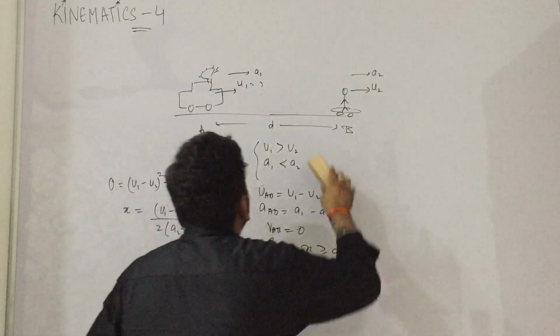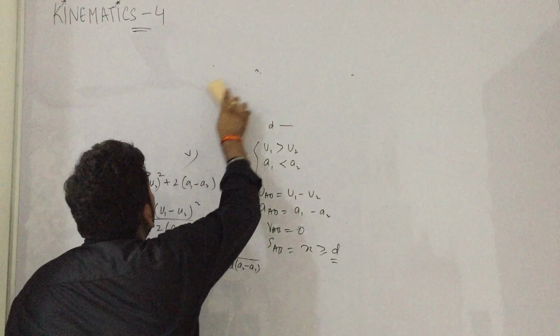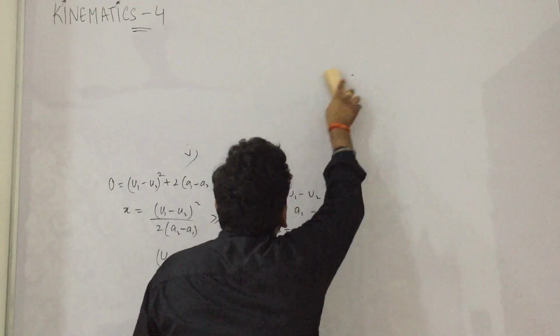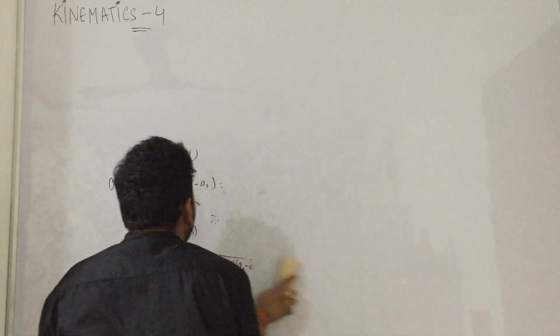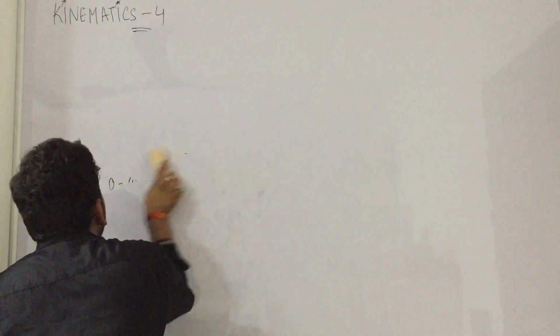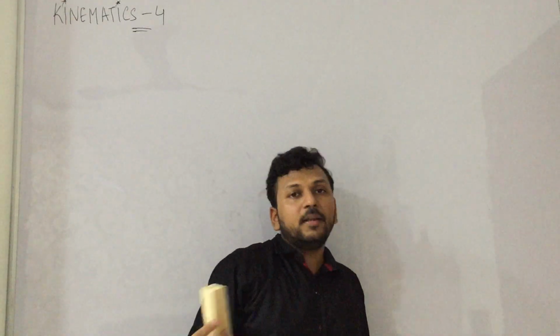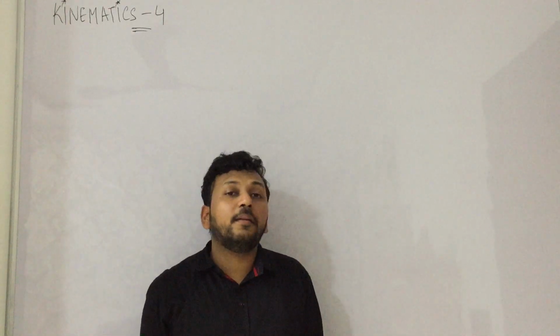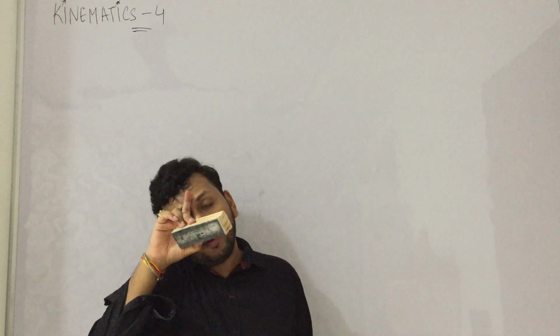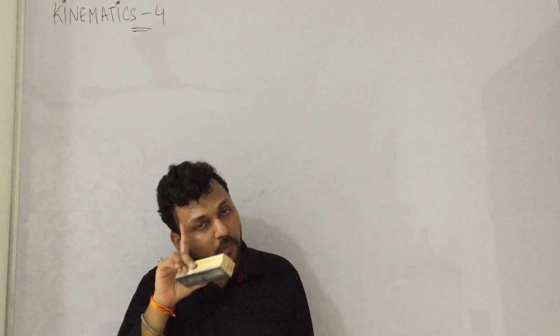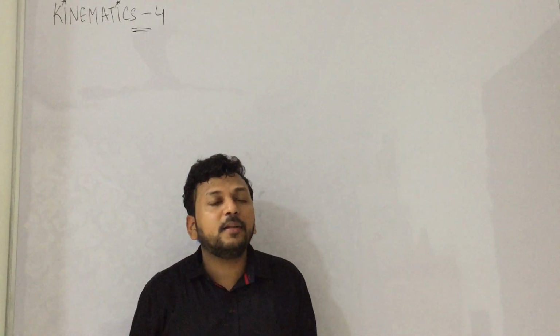Okay, I am erasing this. This is a concept of relative velocity. When do you have to solve relative velocity? When there are two bodies moving relative to each other. If they are moving relatively, then you apply these concepts. Okay, it is as simple as that.